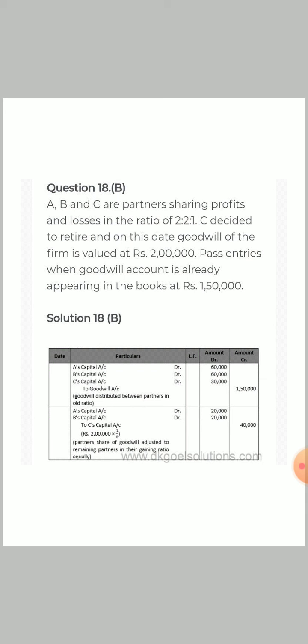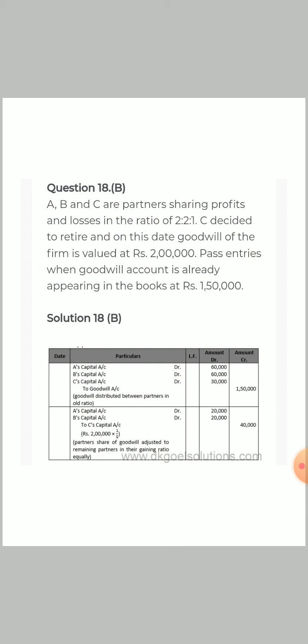Pass the entries when the goodwill account is already appearing in the books at 1 lakh 50,000. So as we have discussed, if there is any goodwill appearing in the books, that is 1 lakh 50,000 in this question, that will be written off between the partners in the old ratio. The first entry will be A's capital account debit, B's capital account debit, C's capital account debit, to goodwill account. That 1 lakh 50,000 will be debited between partners in their old ratio, that is 2:2:1. A and B will be debited by 60,000 each, C will be debited by 30,000, and the goodwill account will be credited by 1 lakh 50,000.